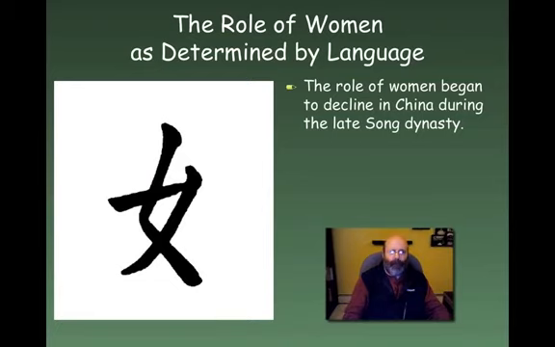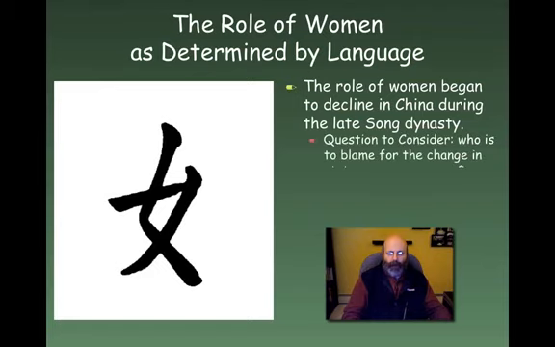Okay, let's take a look then at this. What we need to look at is the role of women as determined by language, because the role of women began to decline in China during the late Song dynasty. There's a lot of reasons for that. So let's take a look then at what it is.